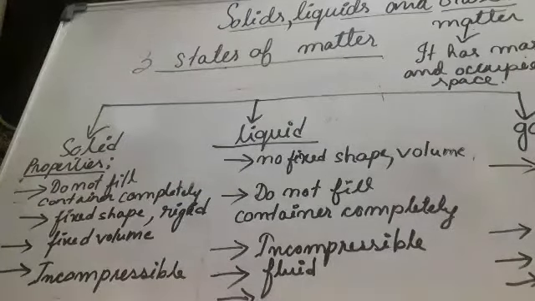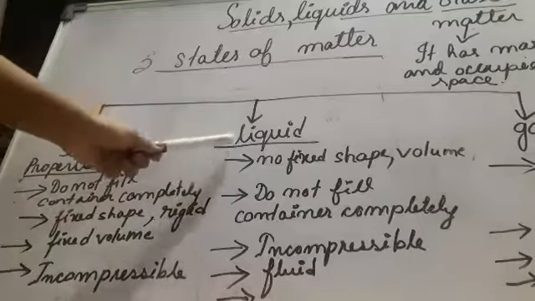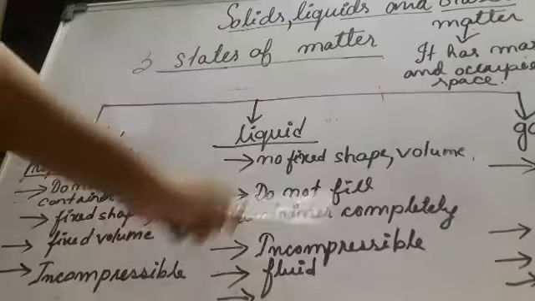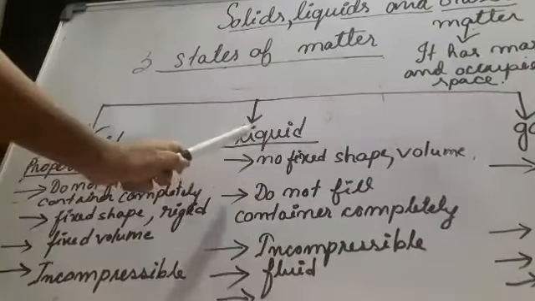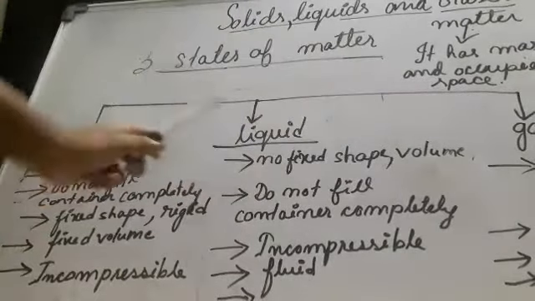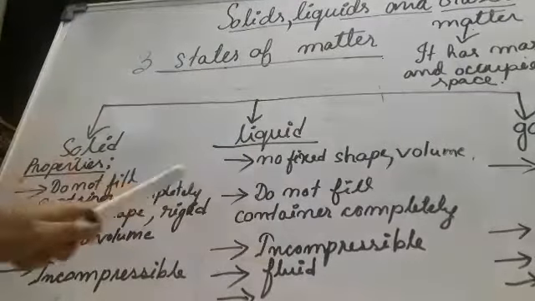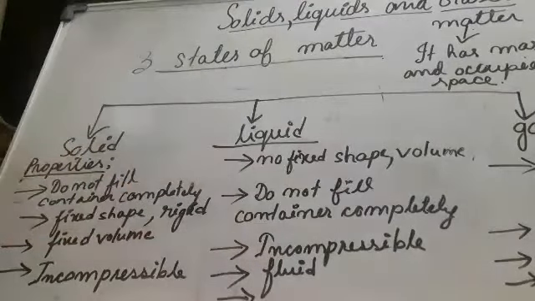Liquid is also incompressible. And lastly, liquid is fluid in nature. Actually, the term fluid is used to express liquids and gases collectively. So liquid is fluid in nature.